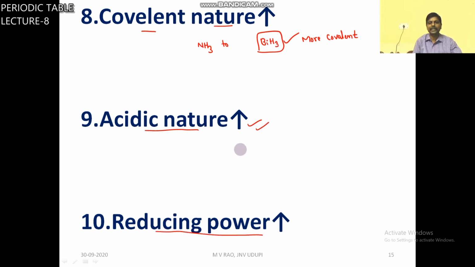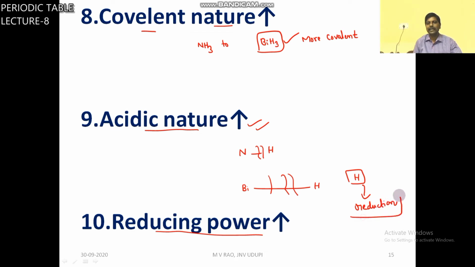Reducing power increases. Already seen, N-H dissociation is not possible. But the Bi-H bond is a weak bond. Dissociation possible. It gives H easily. This H is useful for reduction. This hydrogen is responsible for reduction. That's why BiH3 is a good reducing agent.